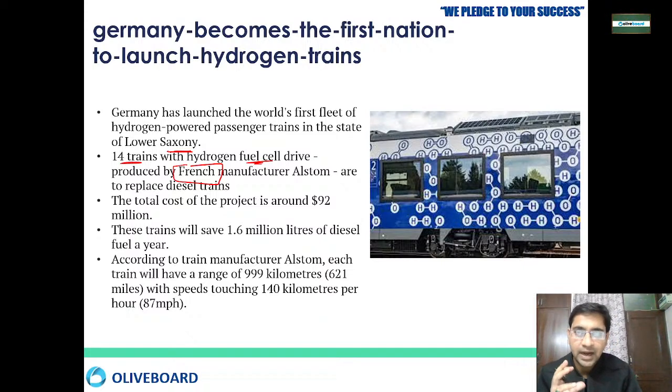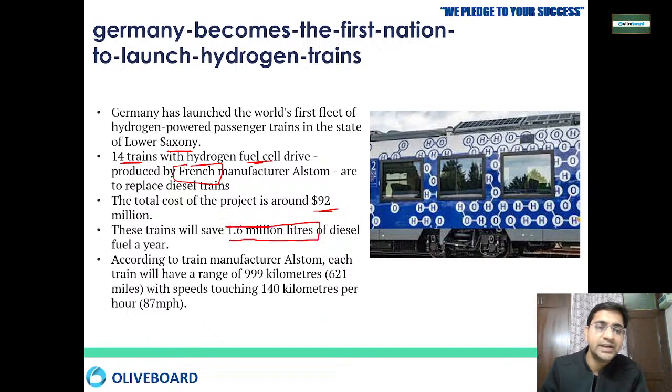So this hydrogen train is manufactured by the French manufacturer Alstom, and they will be replacing these diesel engines. Diesel trains will be replaced by these hydrogen trains. The whole project cost is $92 million, and if we are utilizing hydrogen, this train is going to save 1.6 million liters of diesel fuel every year. So this is a huge amount of oil that is going to be saved, and the huge amount of carbon dioxide that would be released by burning this oil will also be saved.